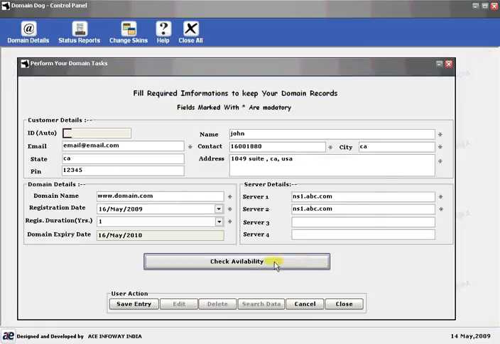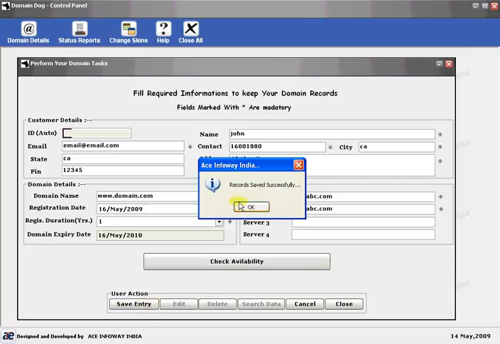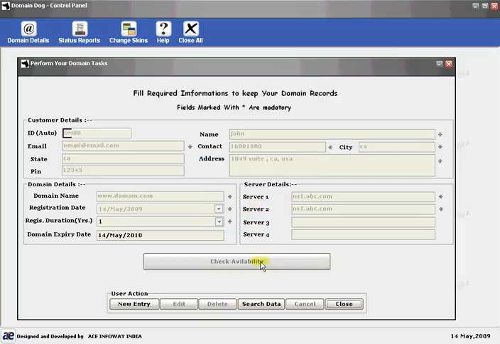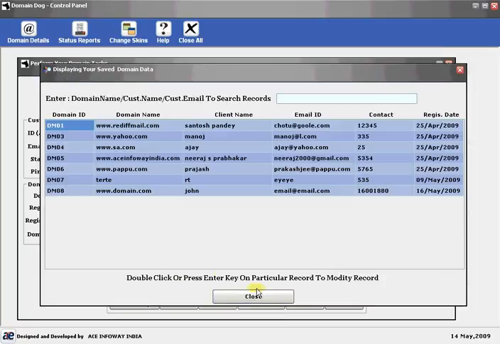Now, as all the details have been entered, select the Save Entry button. It says record saved successfully. Now you can search the data by clicking here, and you can see the record that we have entered.